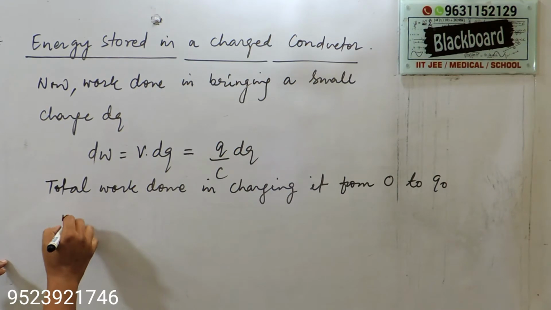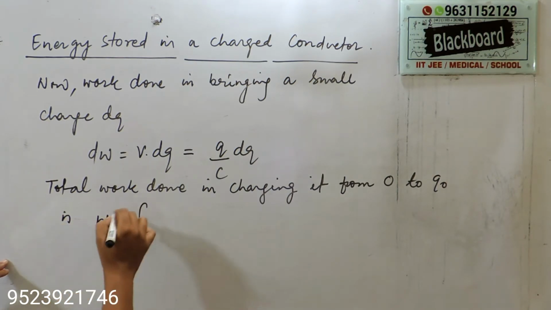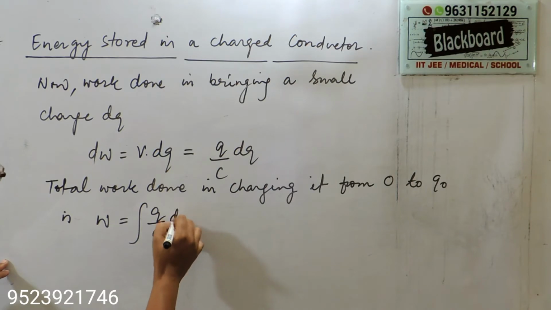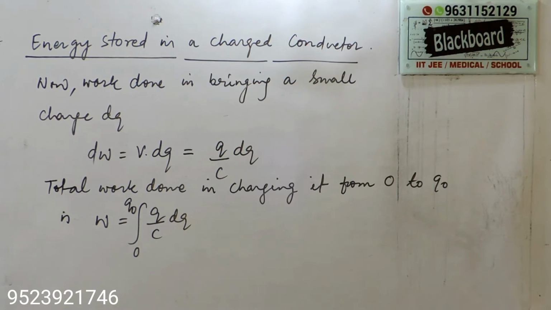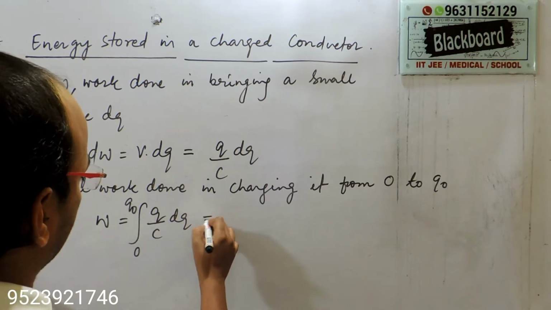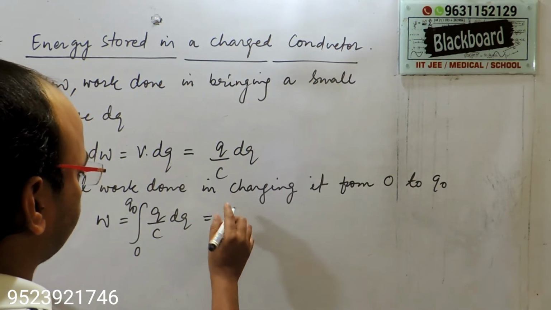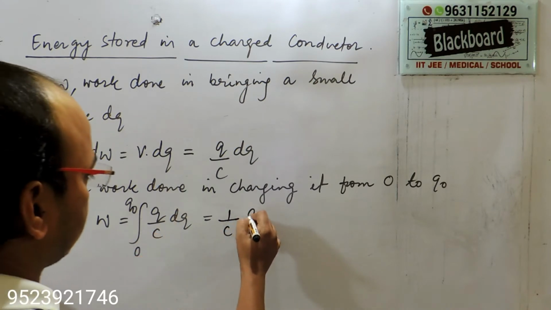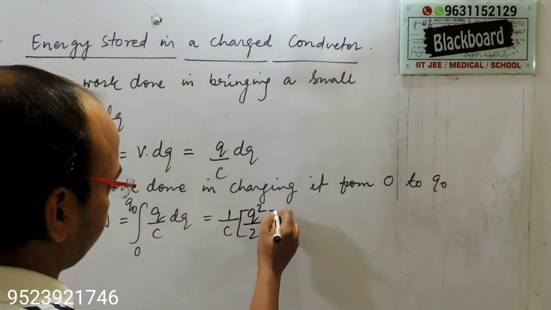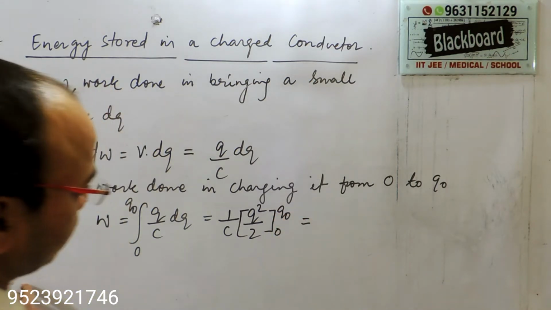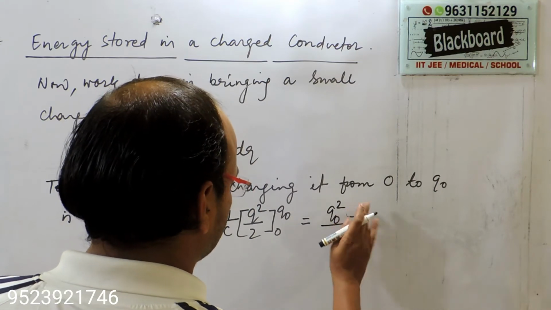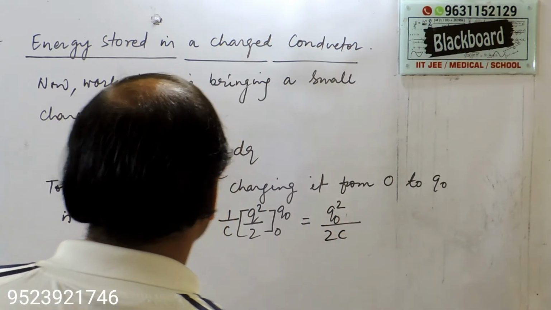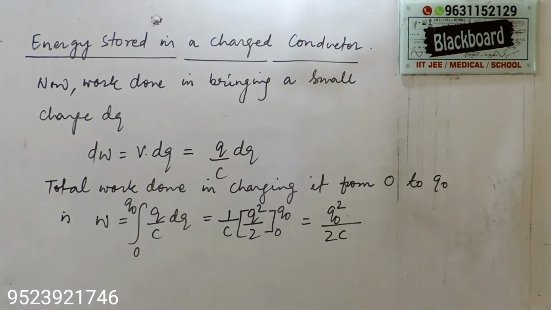W is equal to the integration of Q by C dq, from 0 to Q naught. Here 1 by C is a constant, so we put it outside. That means this is 1 by C times the integration of Q, which is Q square by 2, and put the limits 0 to Q naught. That means this is Q naught square by 2C. This is your work done.